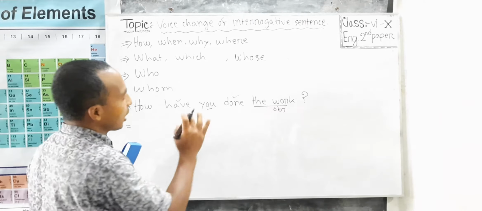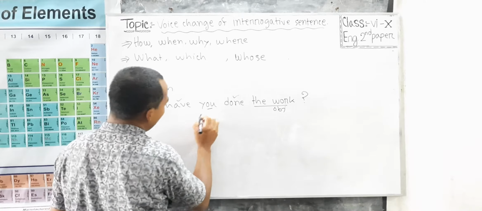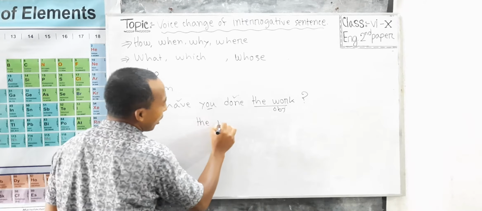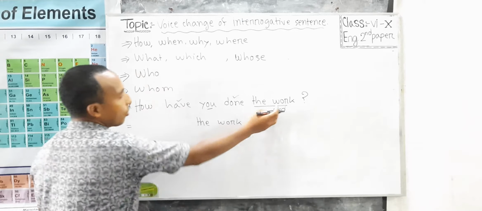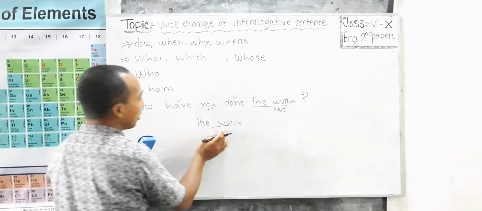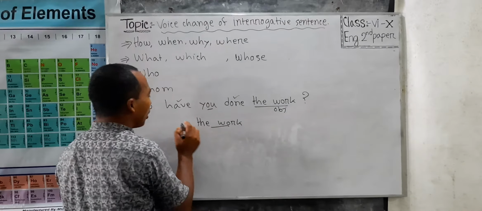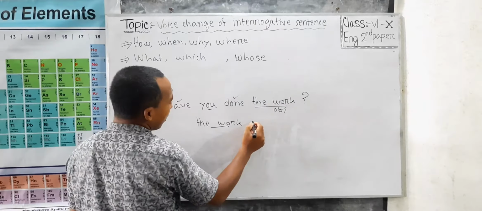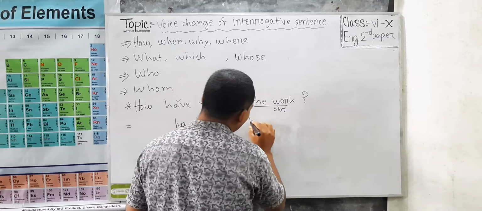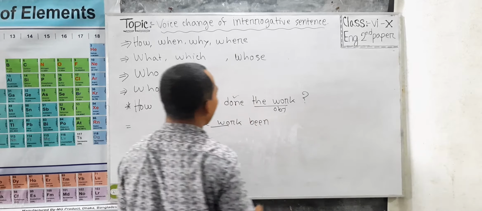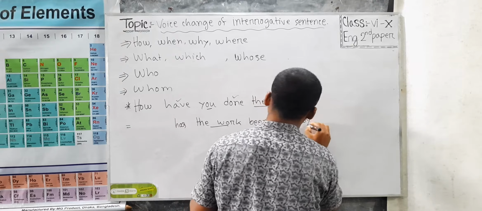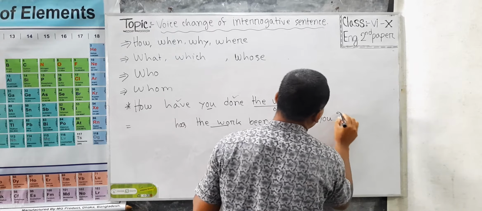If we transform it into passive, then as usual, first of all we will use "the work", as it is the object of the active sentence, as the subject. As it is third person singular number, we should use "has", but as it is an interrogative sentence, "has" should be given before the subject, and then the auxiliary verb "been" should be given here, and then the past participle form of the verb, then the preposition and the objective form of the subject.